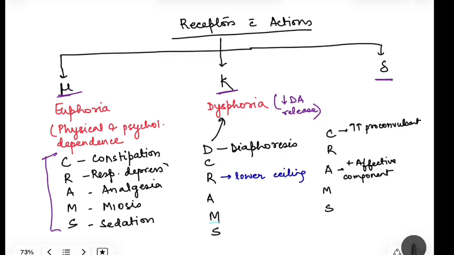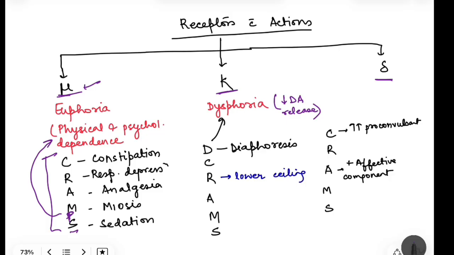C for constipation, R for respiratory depression, A for analgesia, M for miosis, P for physical and psychological dependence, and S for sedation. So these are the major actions which occur when the mu receptor is stimulated, that is CRAMPS.